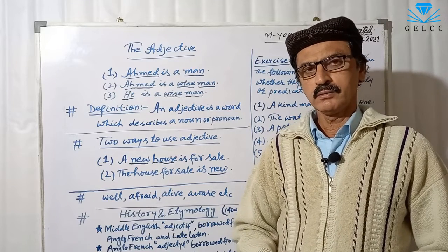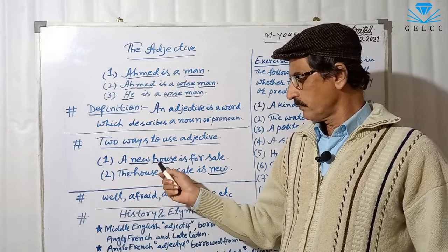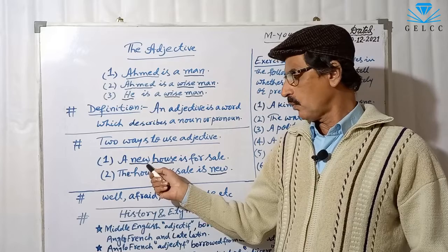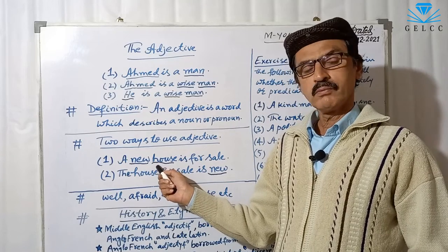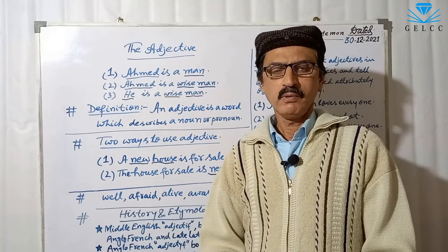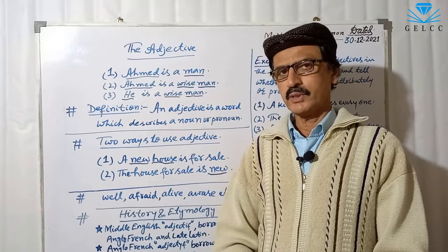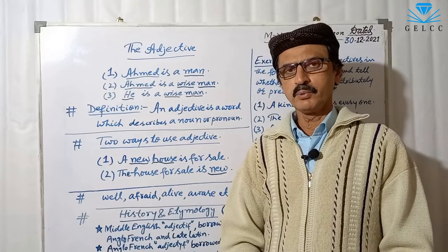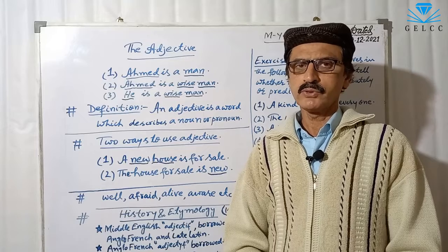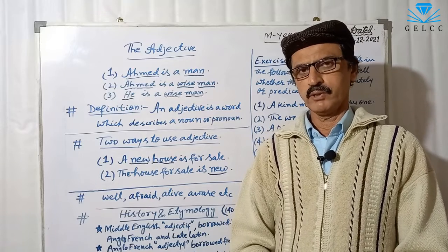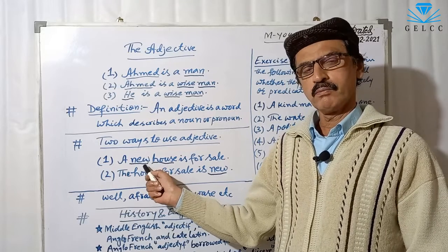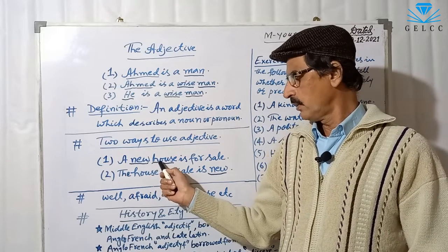The word which is used before the noun, which directly qualifies the noun, is called an attributive adjective. This usage is called attributive adjective. The adjective is used attributively, which comes before the noun, which directly qualifies the noun.